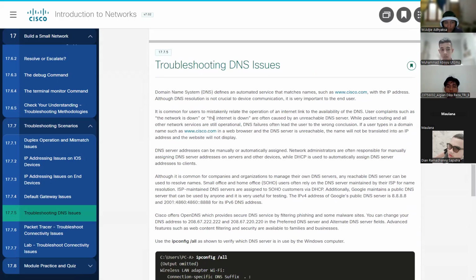Troubleshooting DNS issues. The Domain Name System, DNS, defines an automated service that matches names, such as www.discord.com, with the IP address. If DNS resolution is not working, device communication is impacted, which is very important to the end user. It is common for users to mistake the operation of an internet link for the availability of the DNS. Users complain that the network is down or the internet is down.